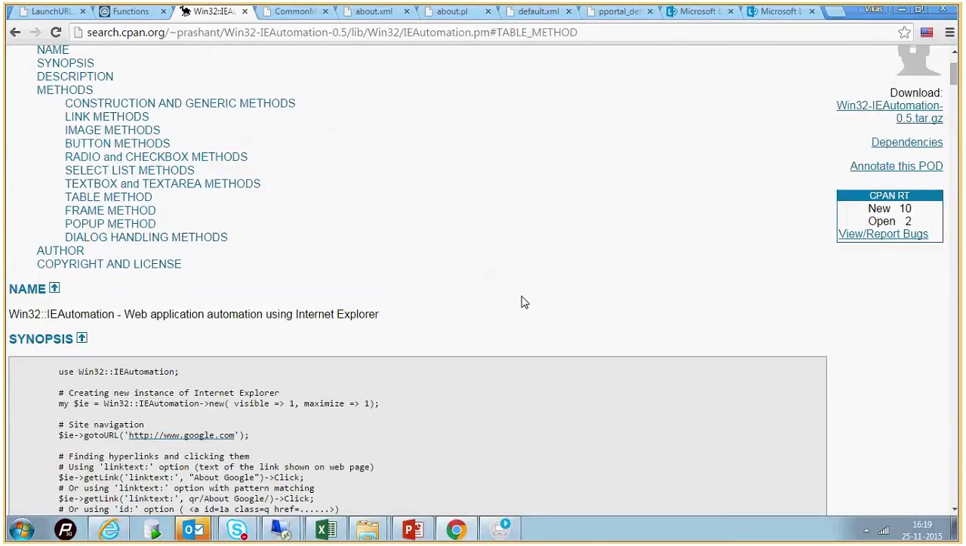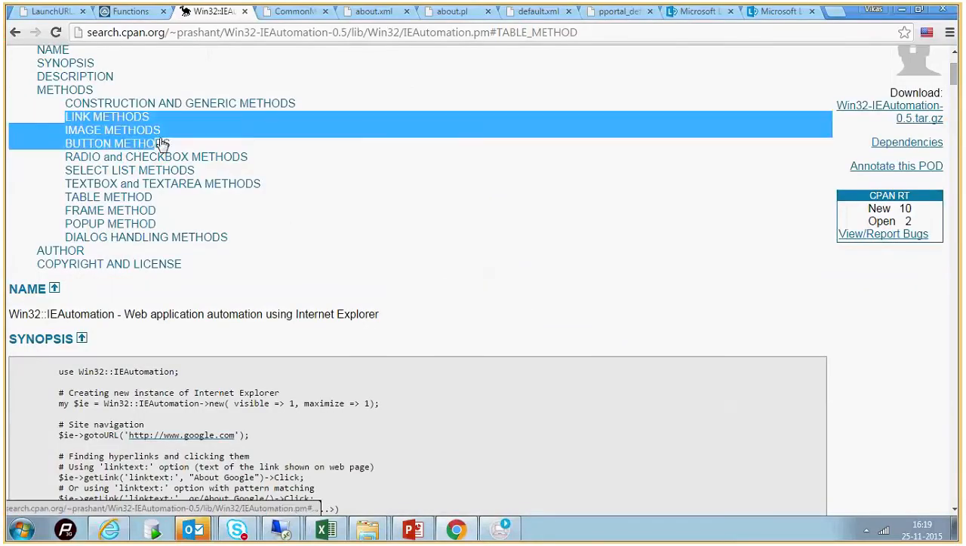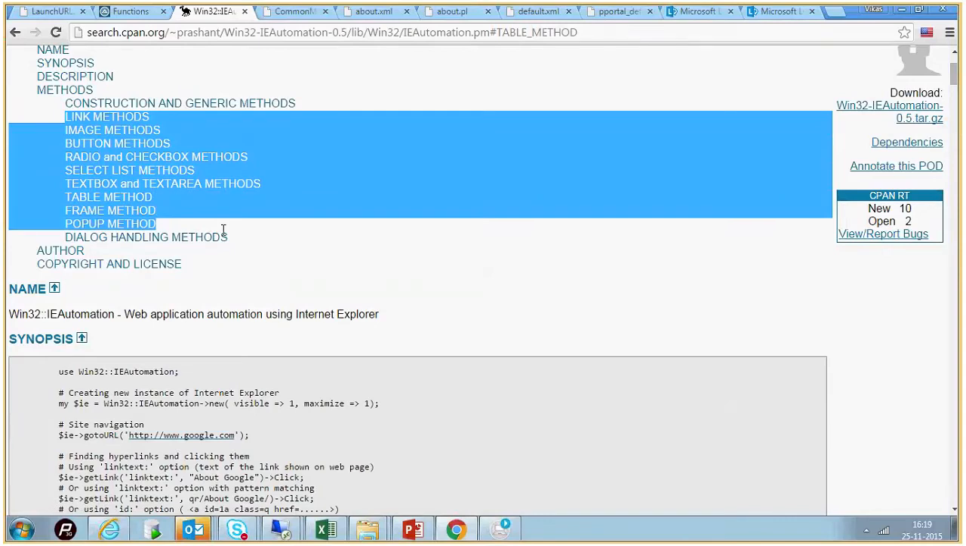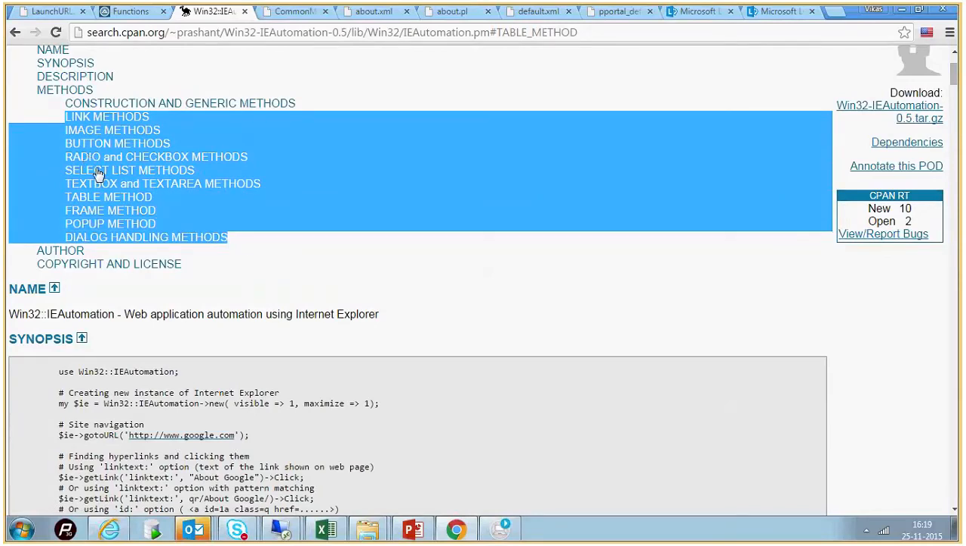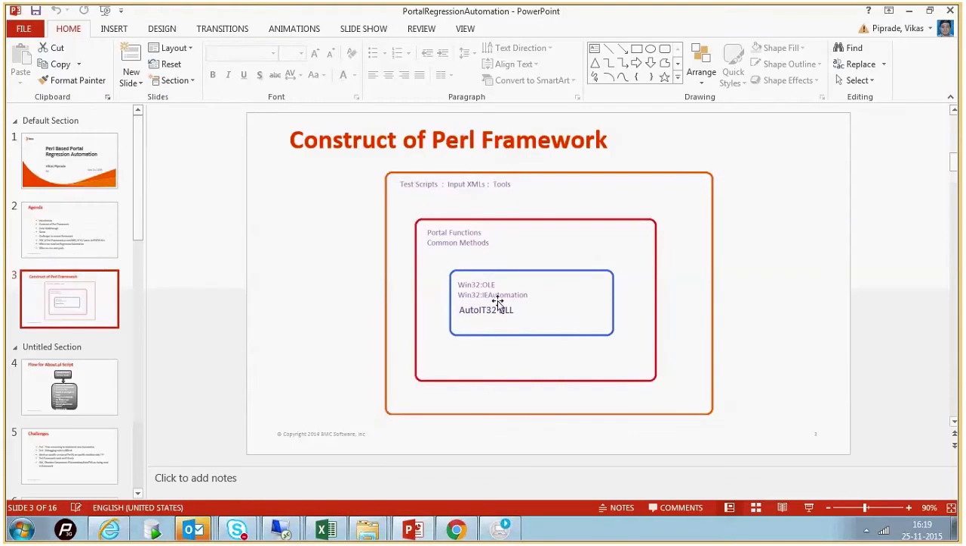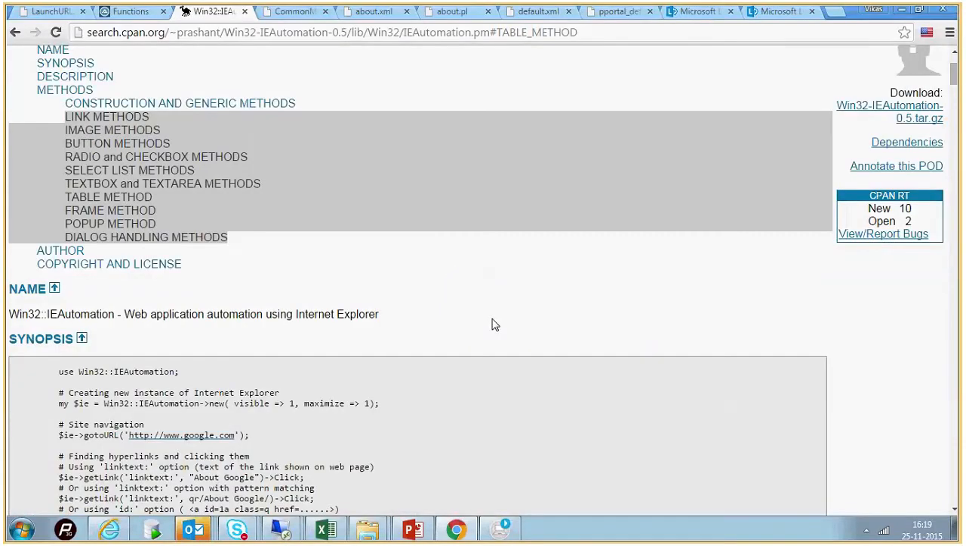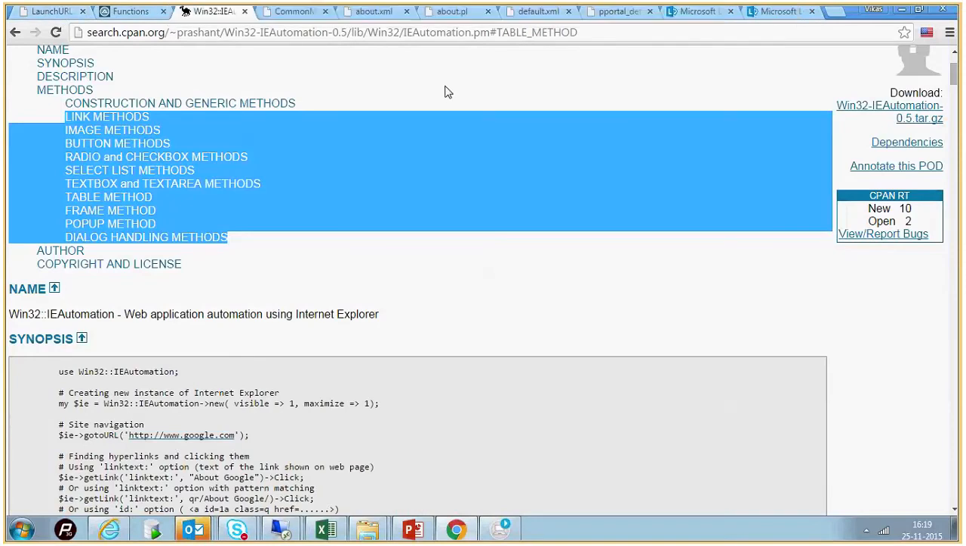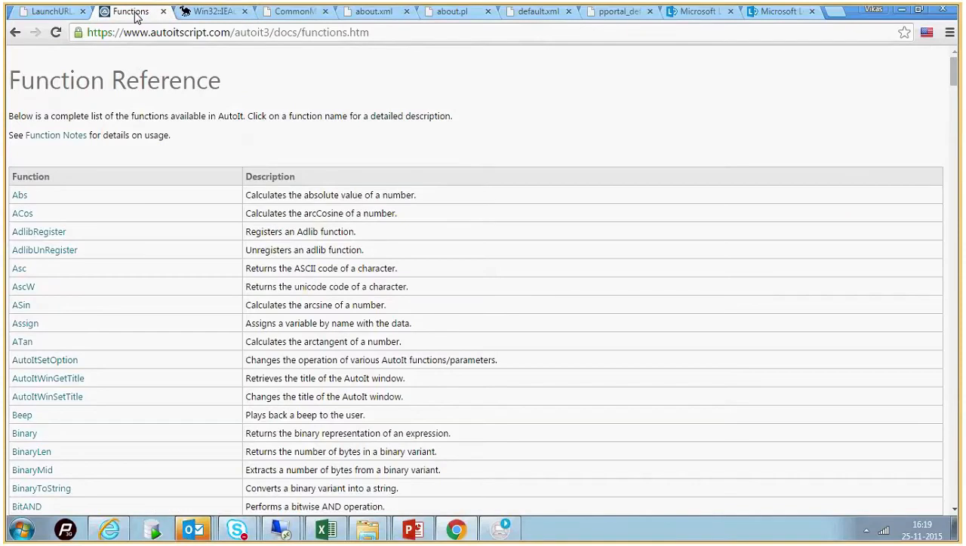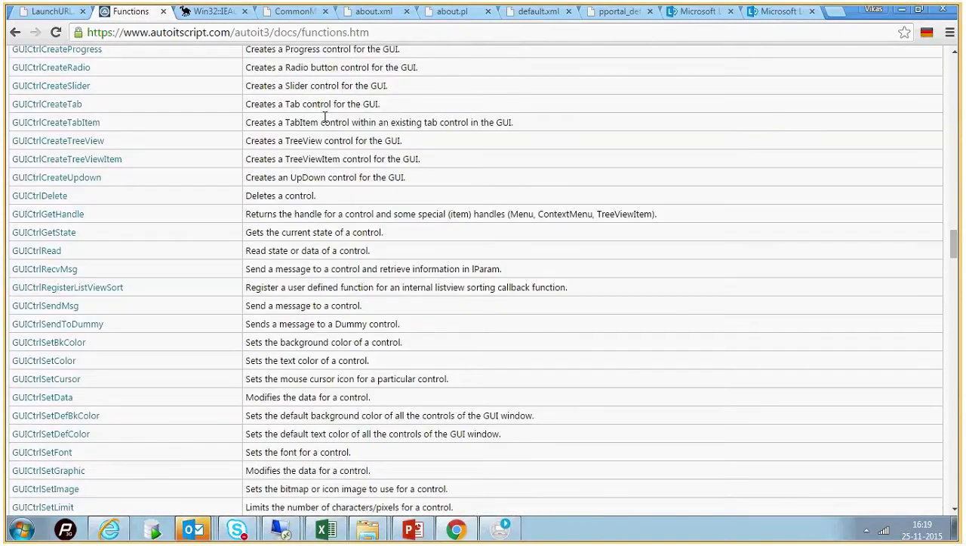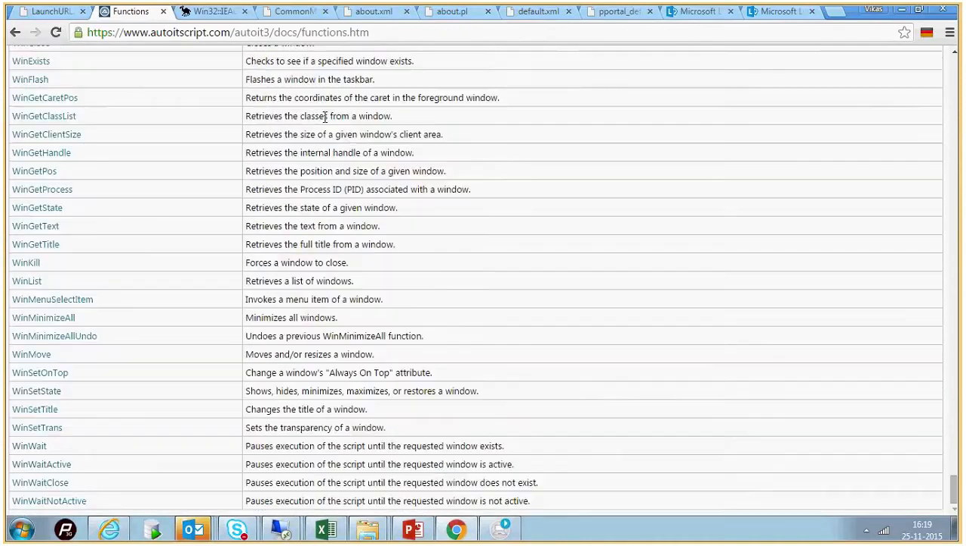So IE automation, I mean these methods which are related to the IE object are there. Radio button related, select list related, text box related, all methods are there in the IE automation framework. Then we have AutoIt functions, this is the function reference of AutoIt. There are a lot of functions. So what does it do? It is for UI manipulation?